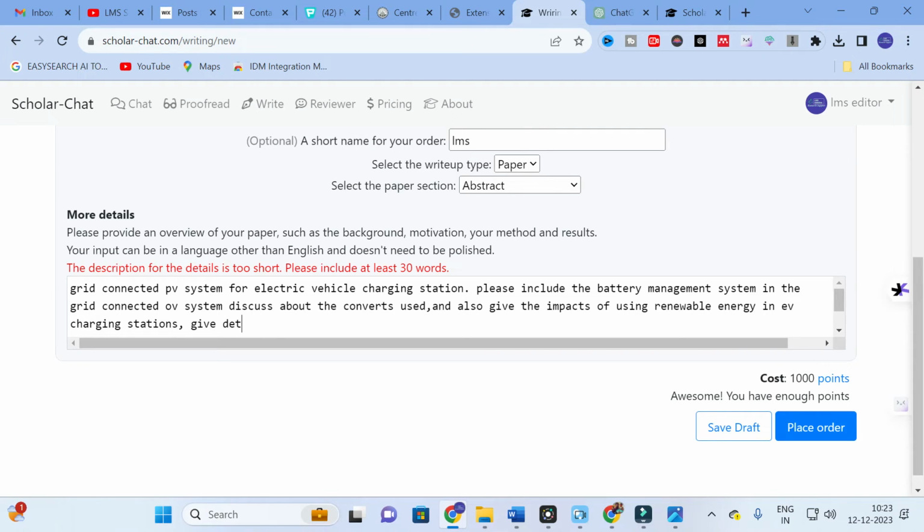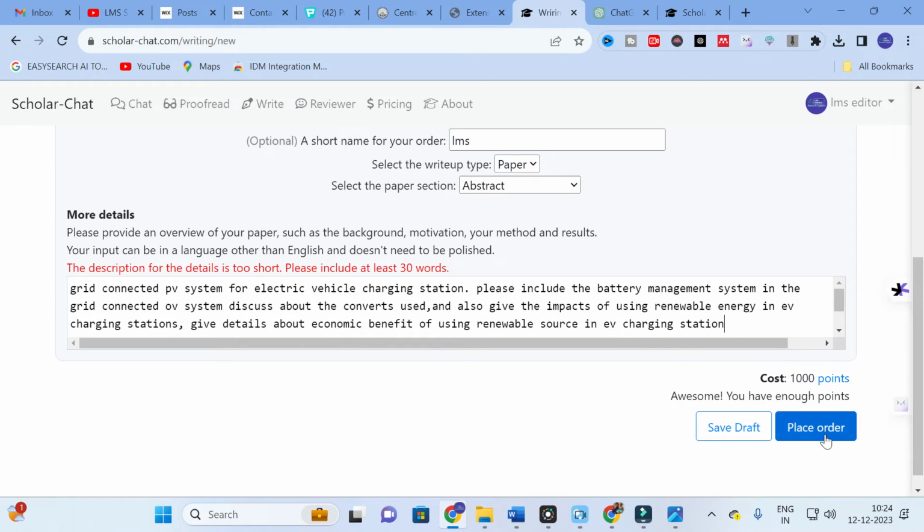Give details about the economic benefit of using renewable source in EV charging station.